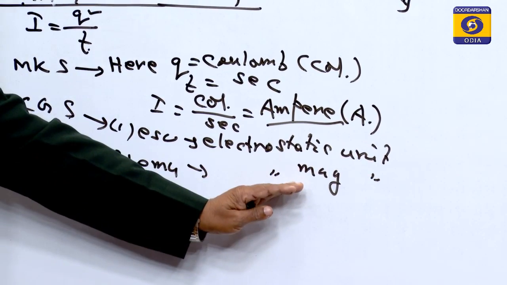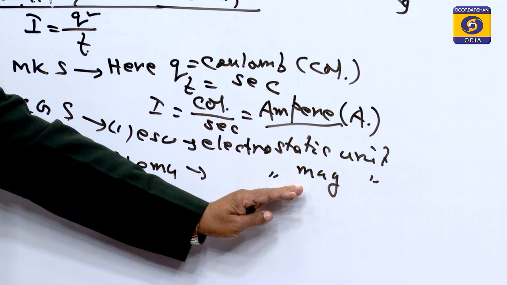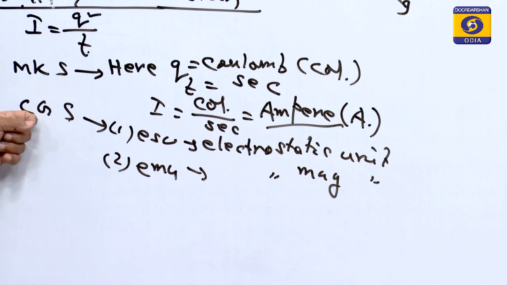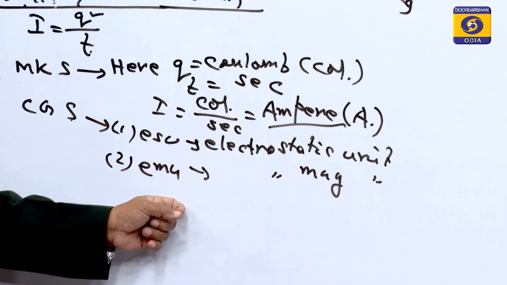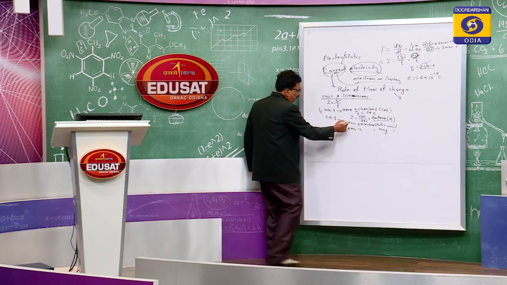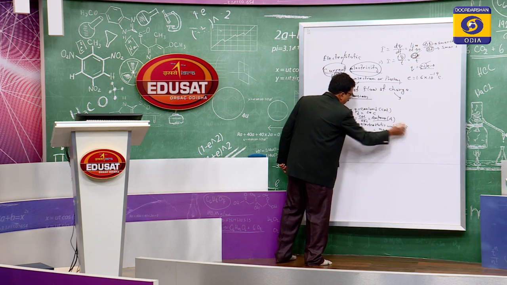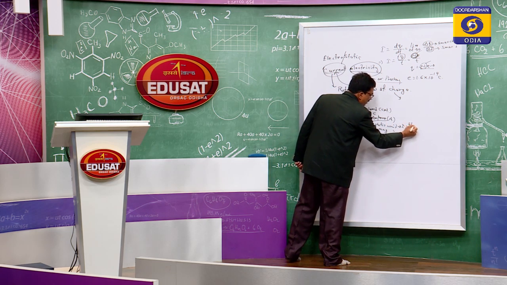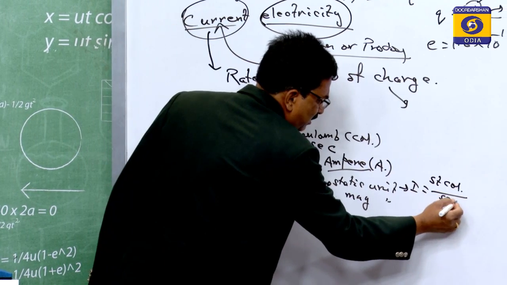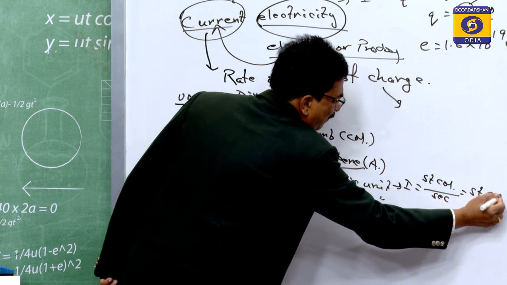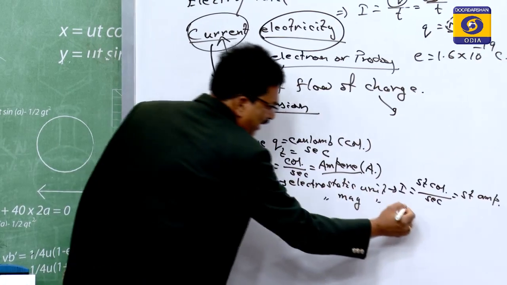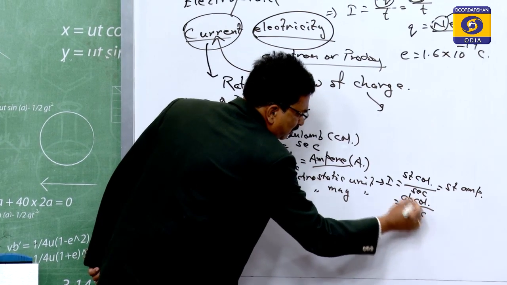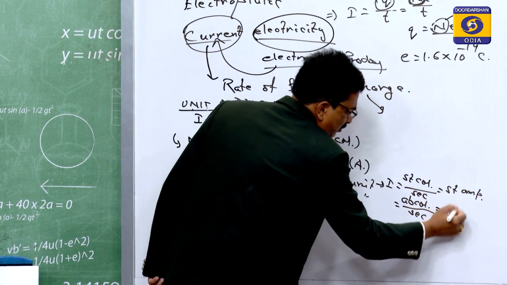Electromagnetic unit means that due to the flow of current, a magnetic field is produced, and the respective CGS unit is called EMU. According to ESU, the current I is equal to charge by time, so the charge is the stat coulomb and the time is the second, which gives the stat ampere. For the magnetic one, it is the ab coulomb: 1 ab coulomb by second is equal to the ab ampere.